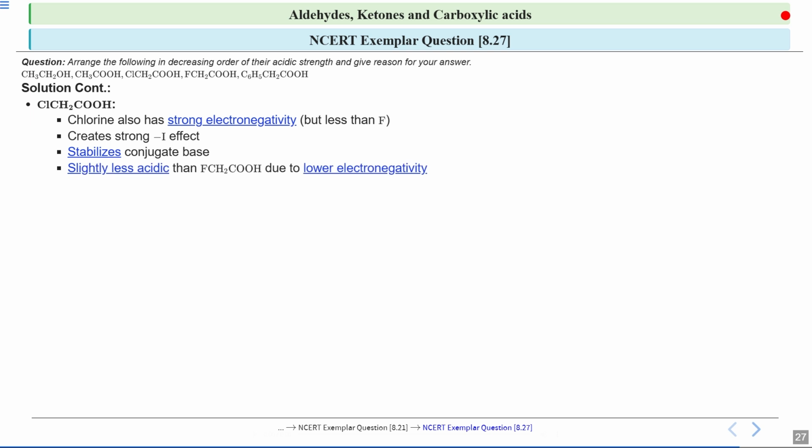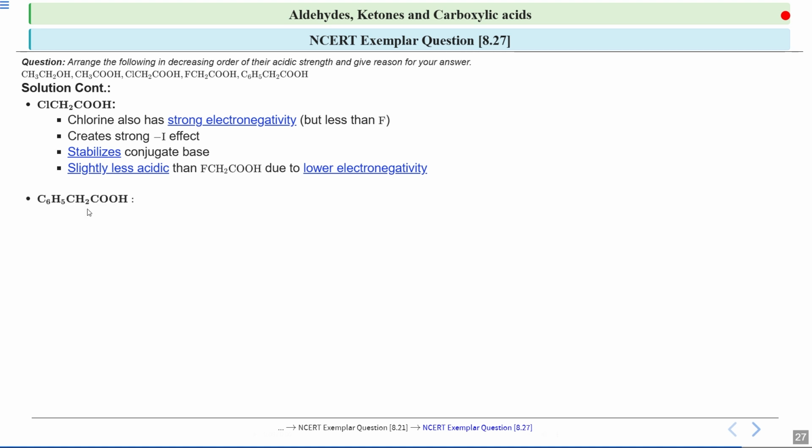Since chlorine is less electronegative than fluorine, I can say that ClCH2COOH is slightly less acidic than FCH2COOH. The lower electronegativity means the stabilization of the conjugate base isn't as strong, so the acidic strength is a bit reduced compared to the fluorine atom.